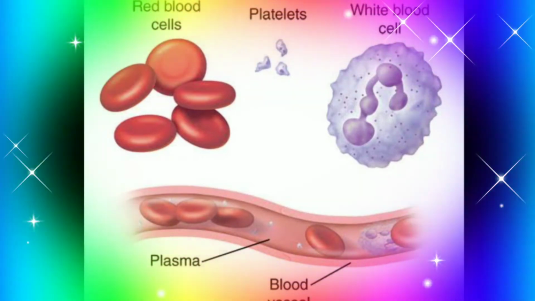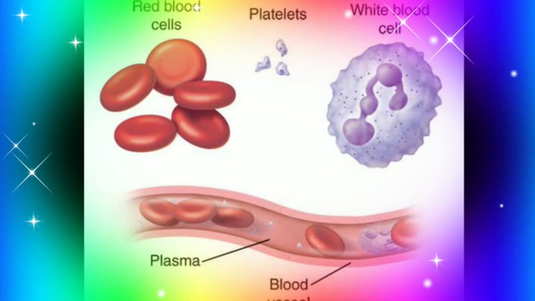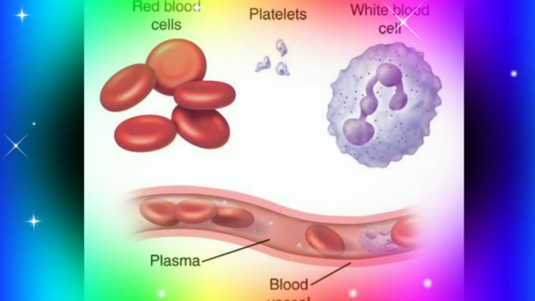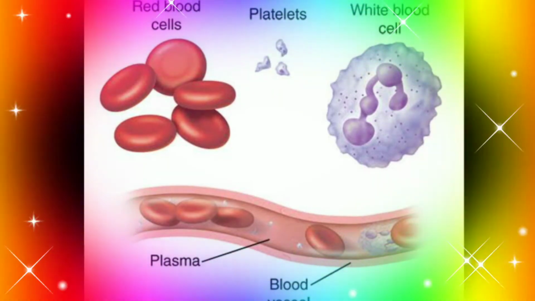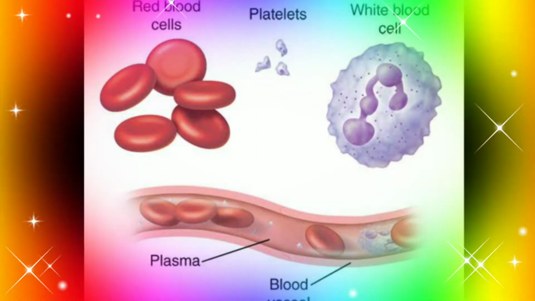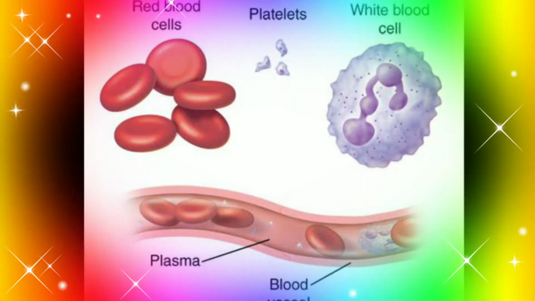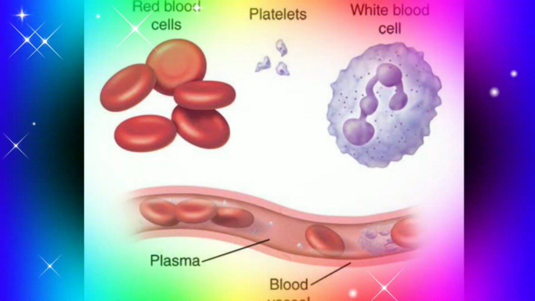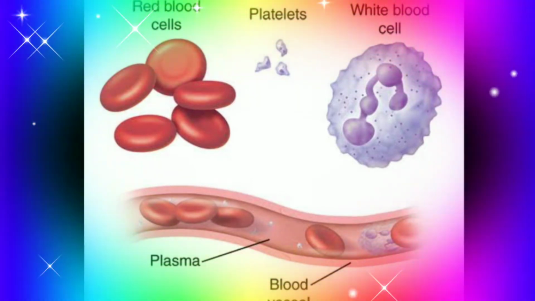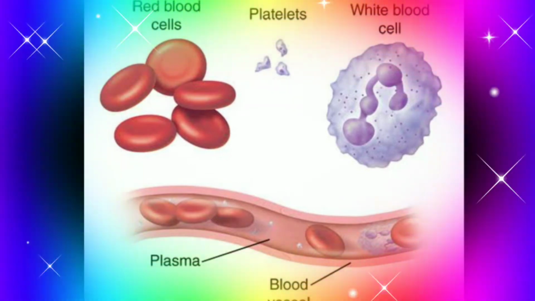So what is the plasma? Plasma is a pale yellow, clear and slightly alkaline fluid. It consists of 90 to 92% of water, 6 to 8% of protein, and 1 to 2% inorganic salts and other components. B is albumin. It distributes the water all over the body. C is globulins, that is, it is protection. And the last one is fibrinogen and prothrombin. It helps in the blood clotting process. So inorganic ions are calcium, potassium, sodium, which control the functions of muscles and nerves.